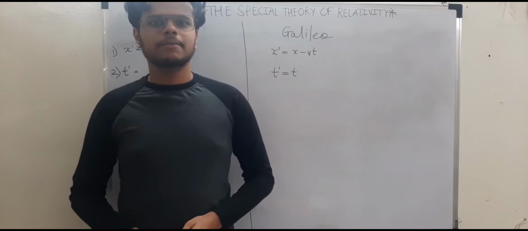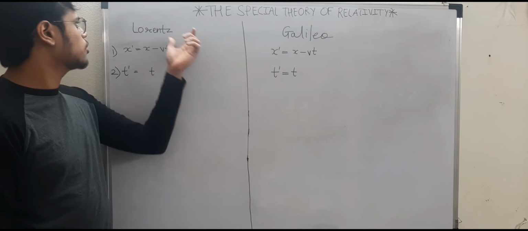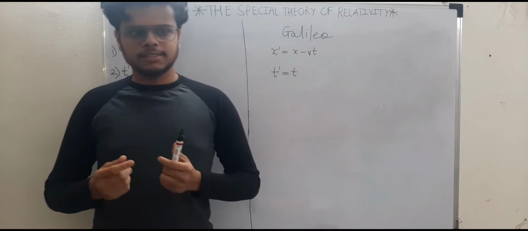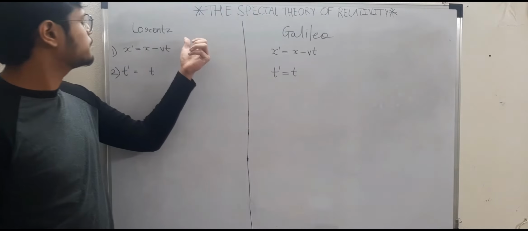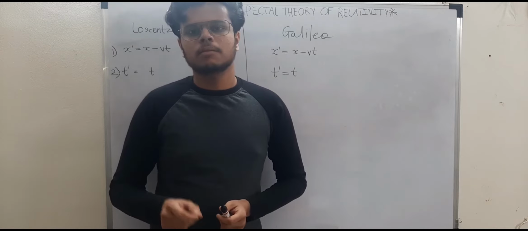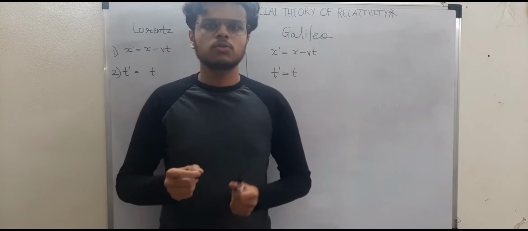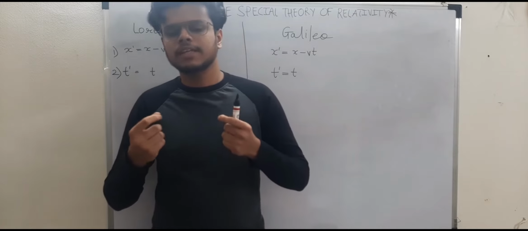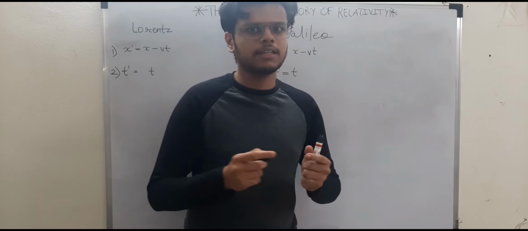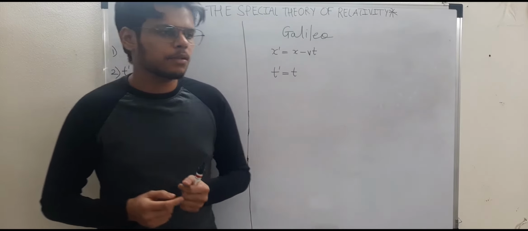Okay everyone, so now let's get back to a special segment of our lecture, which is known as the Lorentz equation, or the Lorentz transformation equation. So who exactly is Lorentz? Lorentz is a person who, before Einstein, mathematically derived that relativity holds. Although he was not able to explain it by means of an example, unlike what Einstein used to do. Einstein gave an example first and then derived it mathematically. Lorentz derived it mathematically but was not able to give an example.